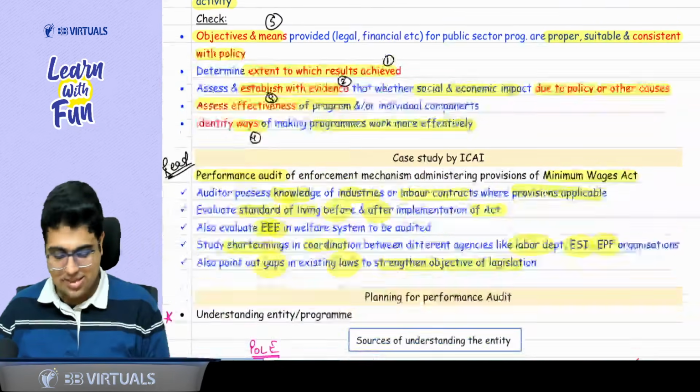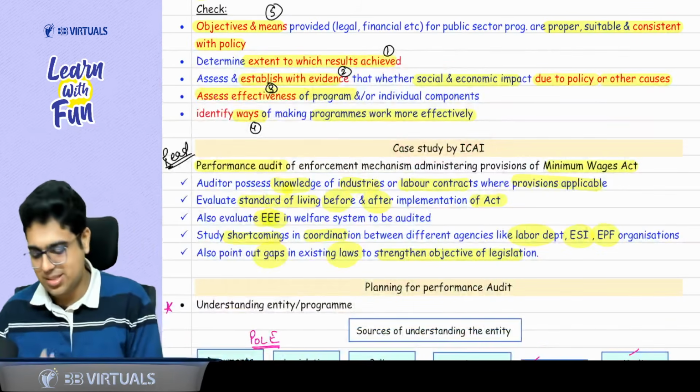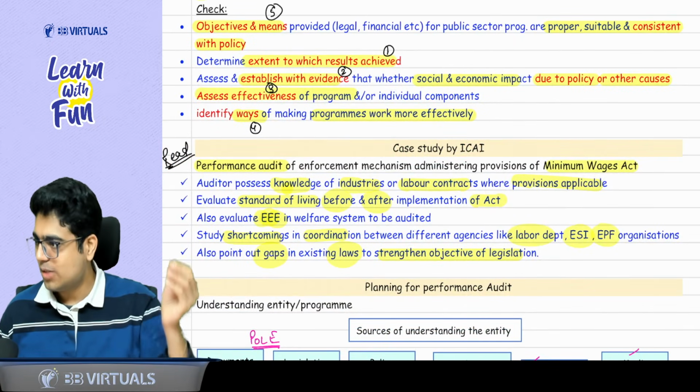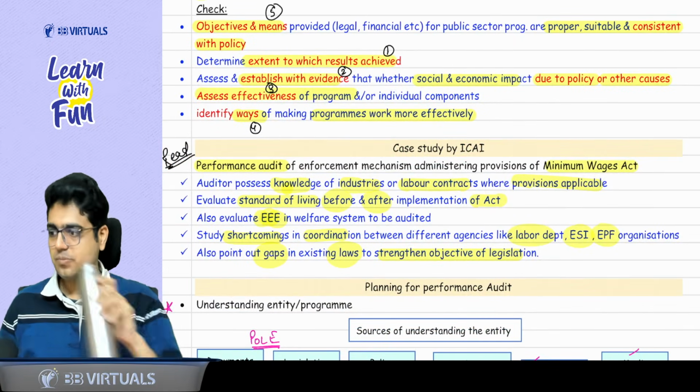Now, sir, after this, there is a case study given by ICAI, which I generally ask my class students to just read. Take 2 sips of water. I will also help you read this. Okay?